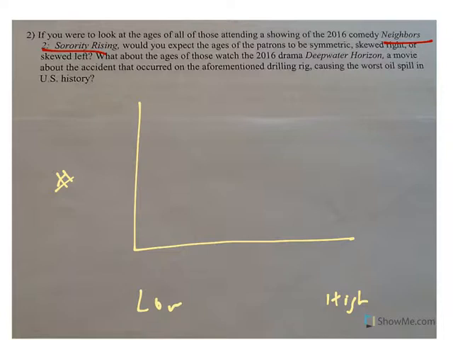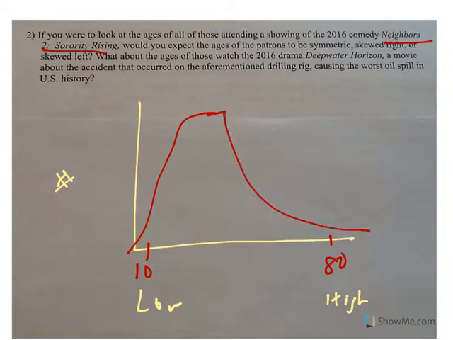It looks like something that young people would be more interested in, not so much older people. If these are 10-year-olds and these are 80-year-olds, I think these people right here are more apt to watch it, less these people over here. And because this is where the tail is, we would call this skewed right.